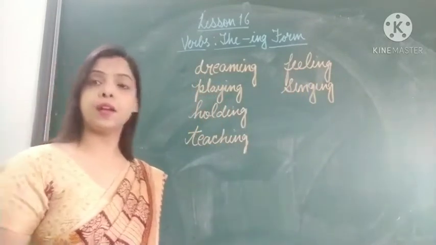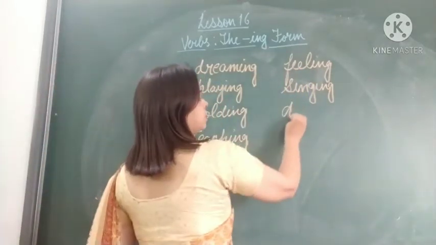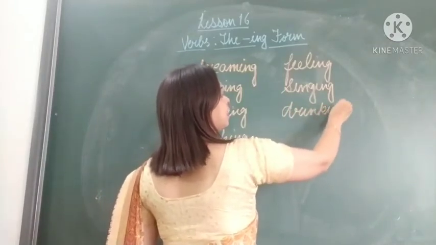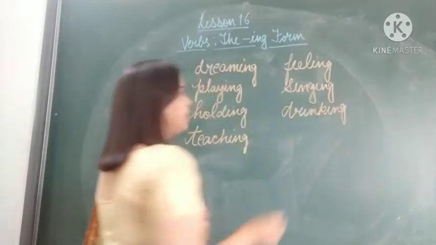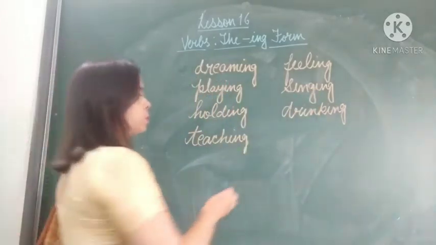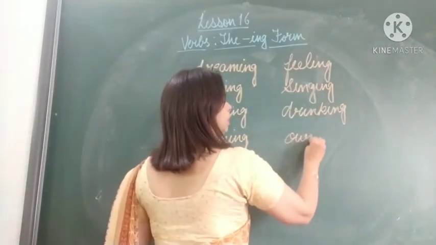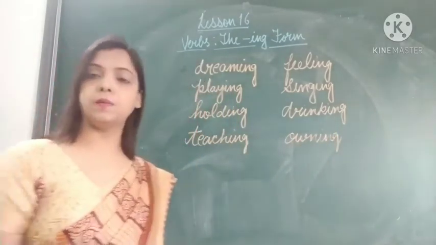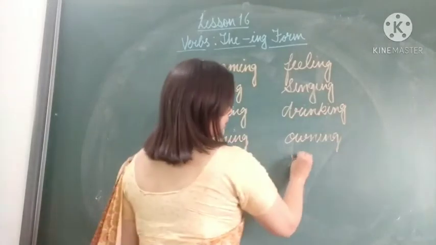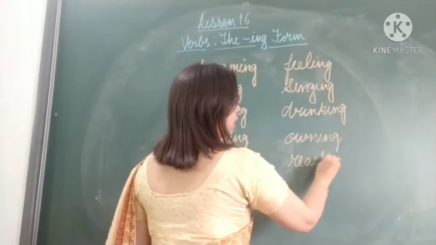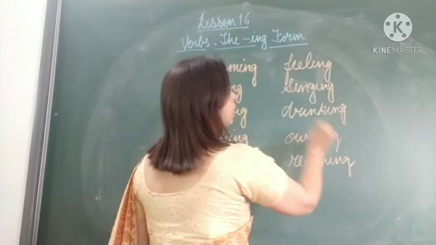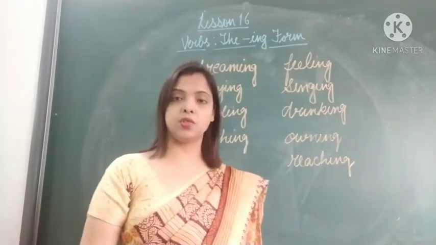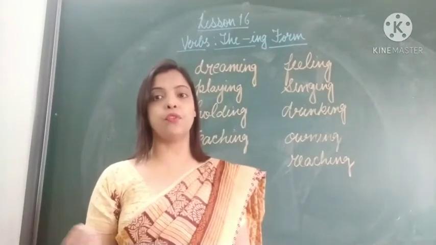Singing. Drink becomes drinking. D-R-I-N-K-I-N-G. Drinking. Own becomes owning. O-W-N-I-N-G. And reach becomes reaching. R-E-A-C-H-I-N-G. Okay? So these are the verbs in which we have simply added ing and changed the form.